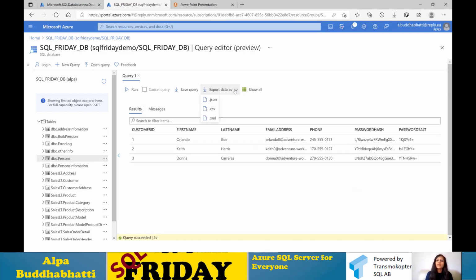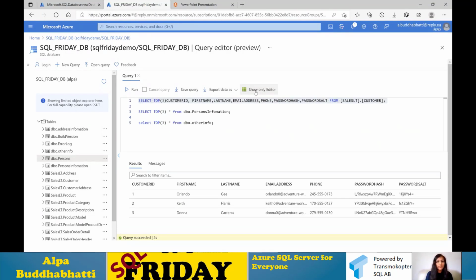You can export a result in different formats like CSV, XML, or JSON. You will get this output once you select a particular format, and you will see the result in an XML or Excel CSV file. Also, you can download your query as well.